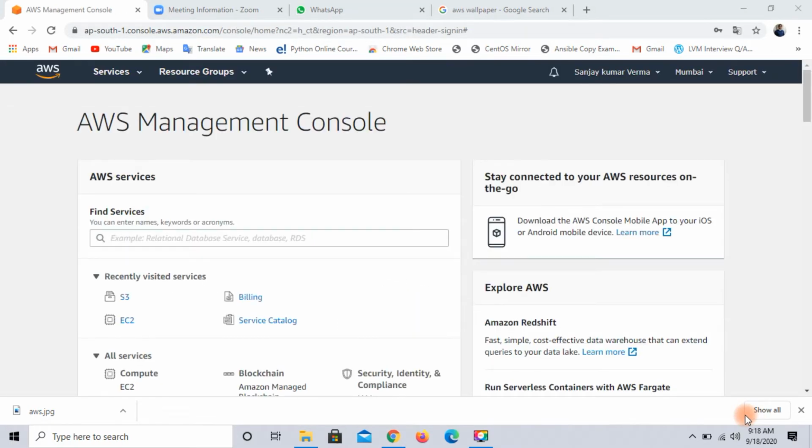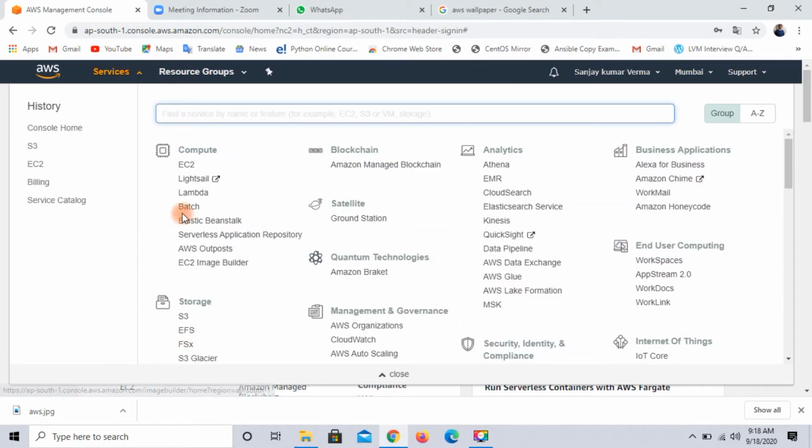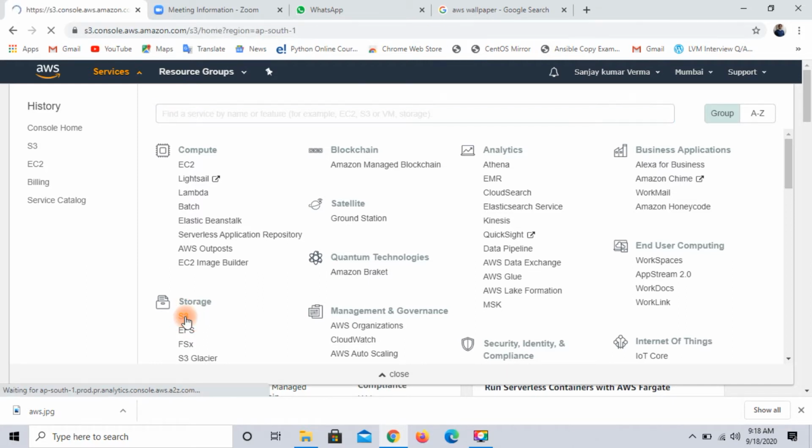I have logged in to my dashboard. This is my Amazon dashboard and here you can see these are the services of Amazon. So right now we will discuss this service, which is S3 Simple Storage Service. Then click. Let's see how to configure S3.